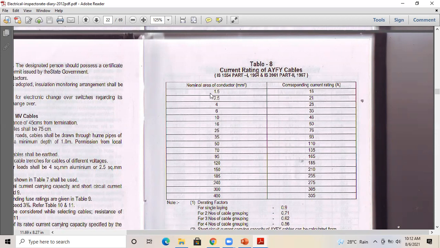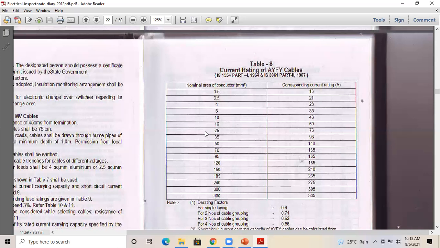Just look at this cable size: 1.5, 2.5, 4, 6, 10, 16, 25, 35, 50, 70, 95, 120, 150, 185, 240, 300, 400. These are the standard sizes.